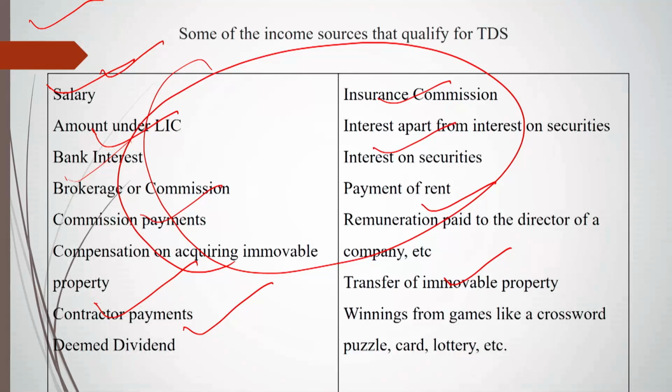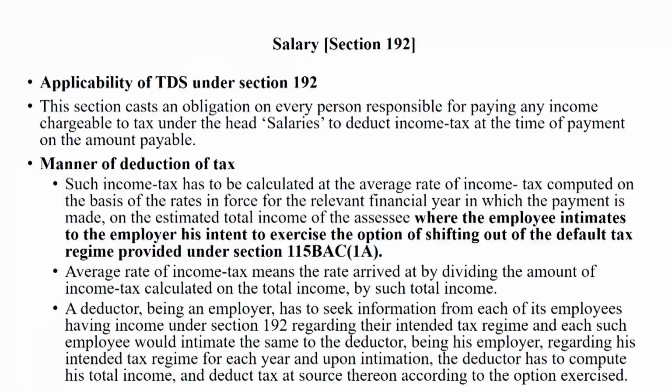So dear students, next is the TDS point, a very important point, income from salary. Salary income is the type of income which is based on the relationship of employer and employee. Such a relation is called the employer and employee relation. This is income from the salary.